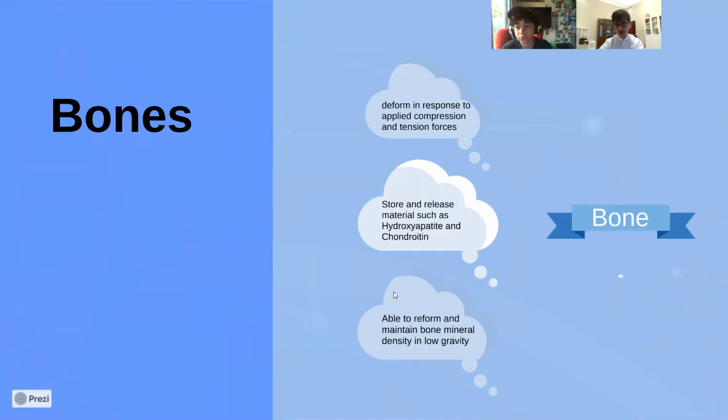And then bones. The bones of our alien had to have different or even more structures than our bones. It had to deform in response to applied force, which means it had to react to incredible force caused by its low gravity. It had to store and release material such as chondroitin, which is a substance that it uses to rebuild itself and or create blood.